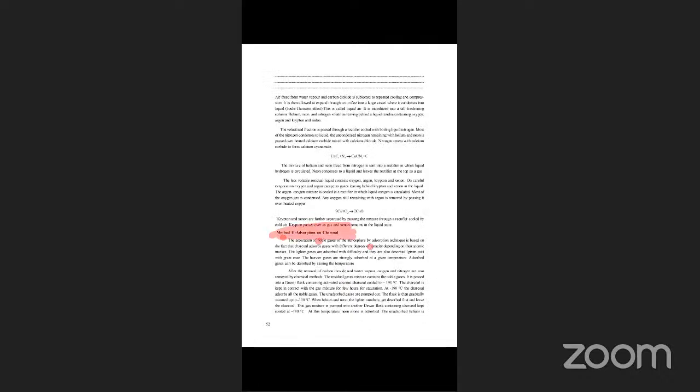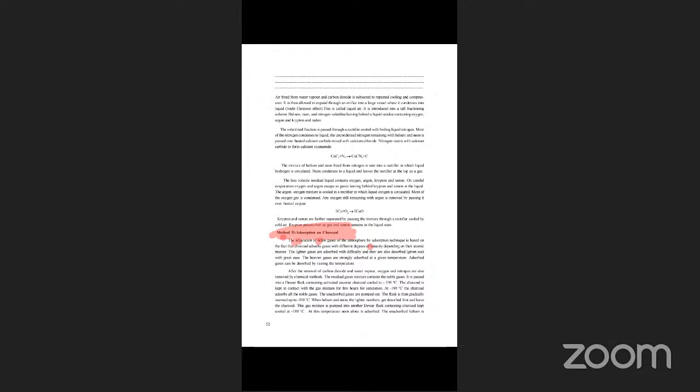Adsorption on charcoal. Take the screenshot. This one also. This method, adsorption on charcoal, was asked as a question last time in one of the papers. See the separation of noble gases. The separation of noble gases from the atmosphere by adsorption technique.